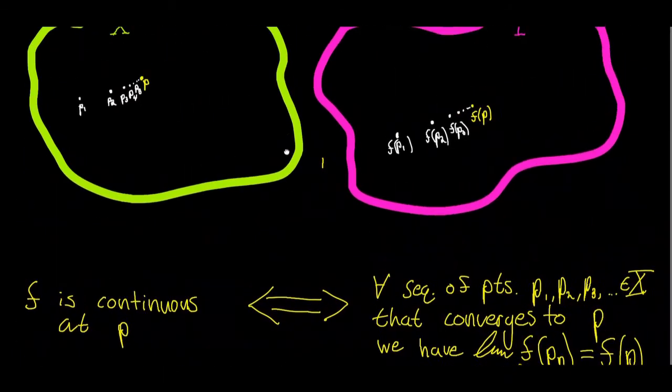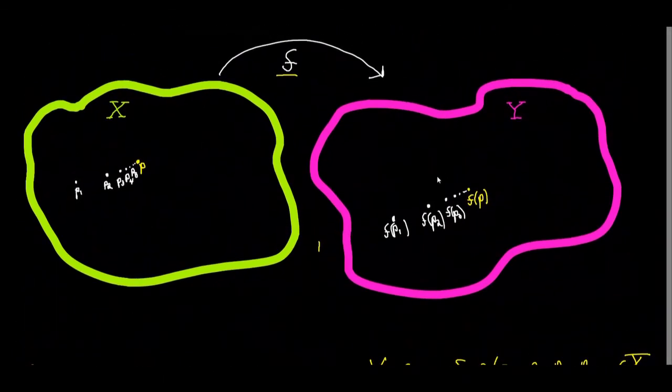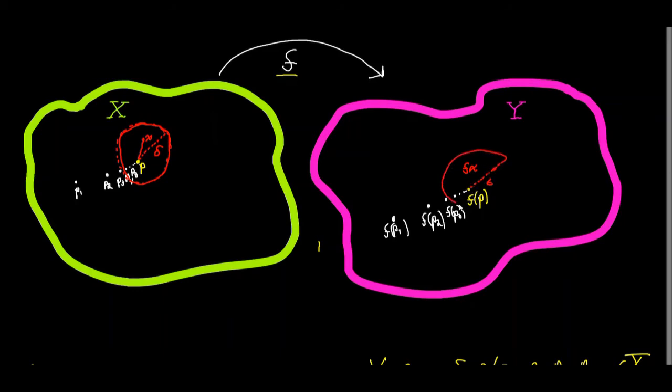If we go to our picture here, we know that for any epsilon strictly greater than 0, there exists a delta strictly greater than 0, such that if we have some x that is a distance away from p strictly less than delta, then that implies that f of x is a distance away from f of p strictly less than epsilon.